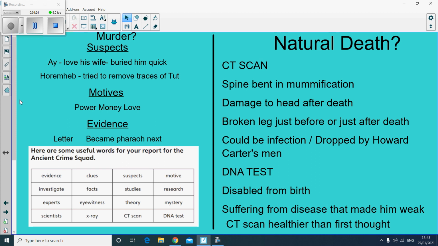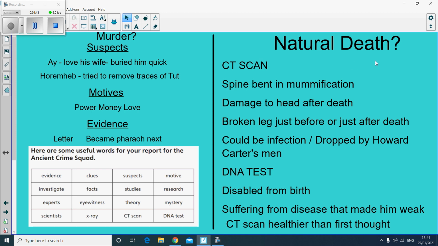So on the side for murder, we have the suspects, Eye and Horemheb. We've got the motives, power, money and love, and we've got evidence from the ebook of a letter written by Tutankhamun's wife and the evidence that both of those advisors became the pharaoh next.